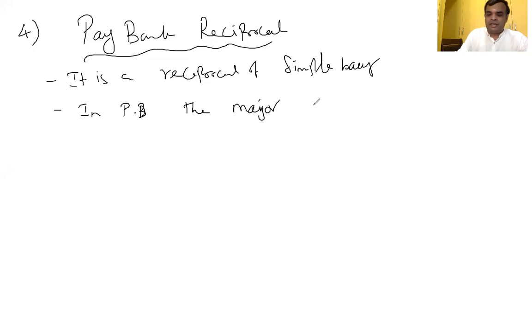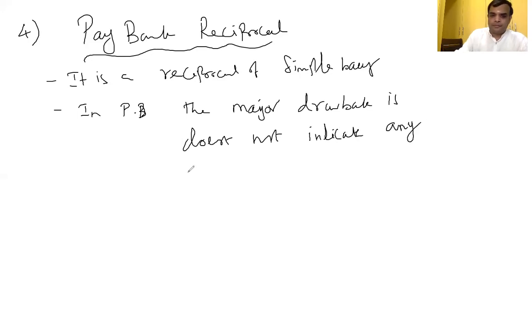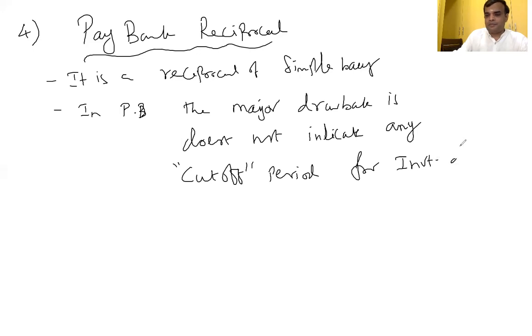the major drawback is it does not indicate any cutoff period for investment decision.